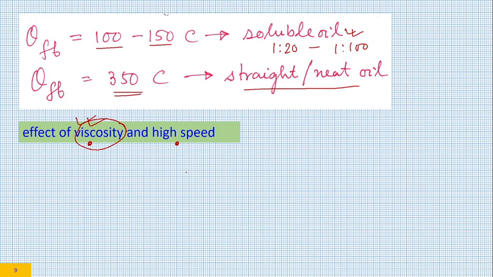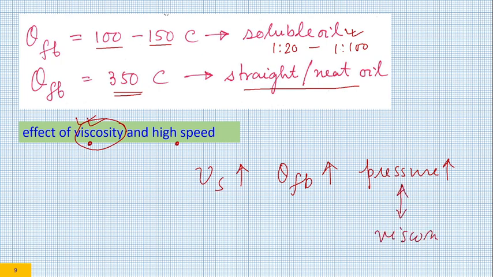So what I am trying to say is that as Vs increases, the flame boiling temperature increases because more hydrodynamic pressure is created, provided the viscosity of the grinding fluid is high. Straight oil has higher viscosity, so straight oil would give you a flame boiling temperature of 350 degrees centigrade.